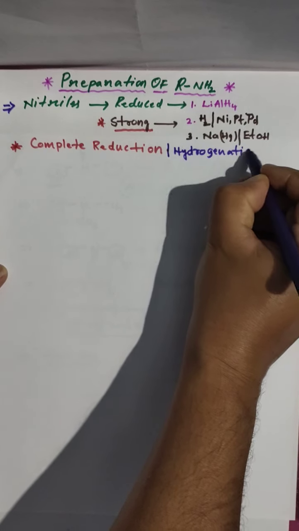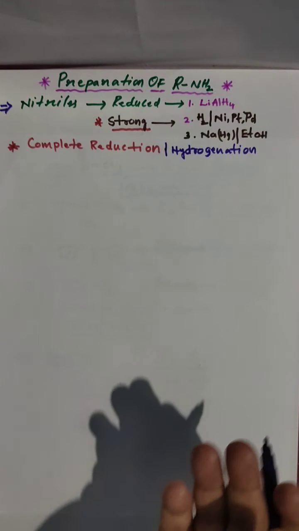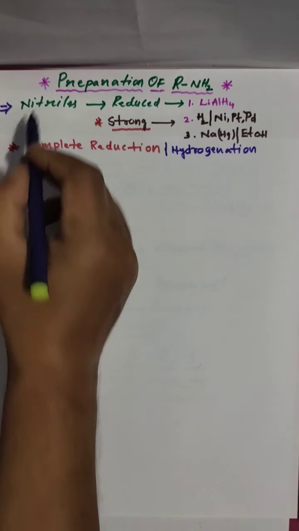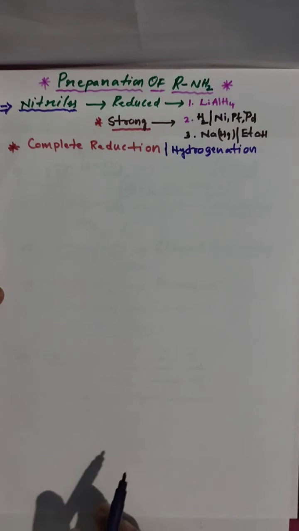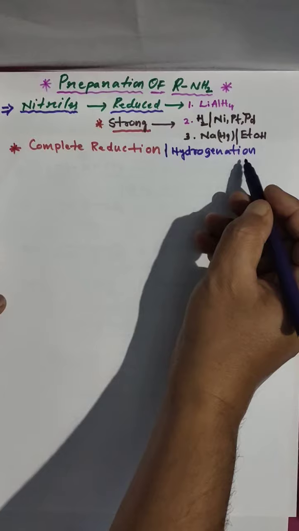So all this you have to remember. Every point is very important. Complete reduction or partial reduction. For example, Stephen reduction is also done from nitriles only. Nitriles to aldehyde, that is partial reduction. But this is complete reduction. Clear? Stephen reduction is partial reduction, and the nitrile reduction we are going to discuss today is complete reduction, and we also call it hydrogenation.